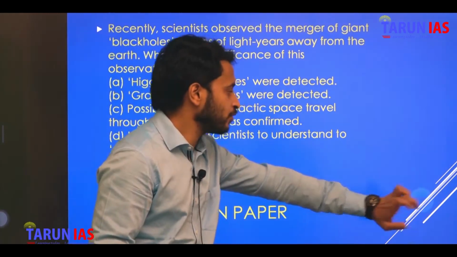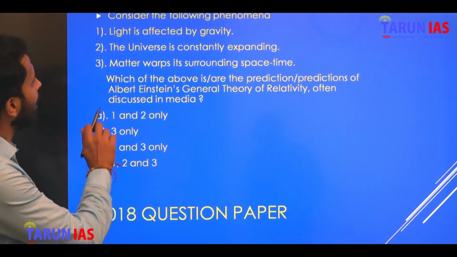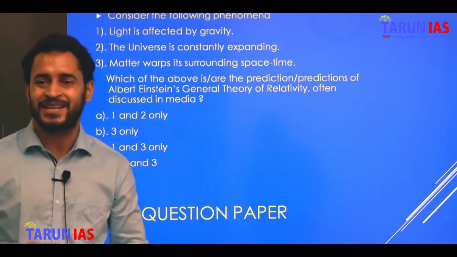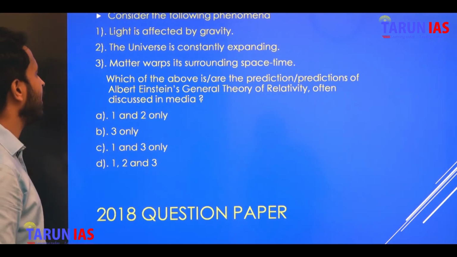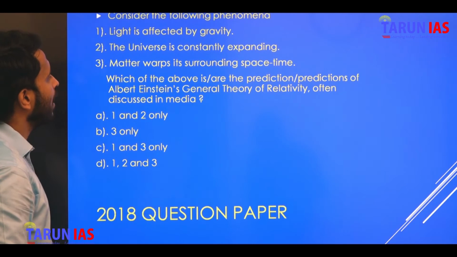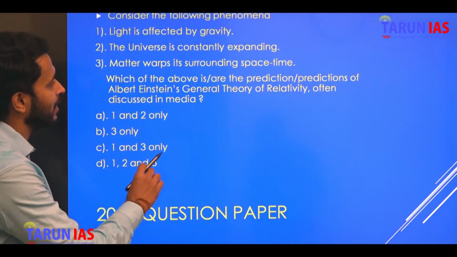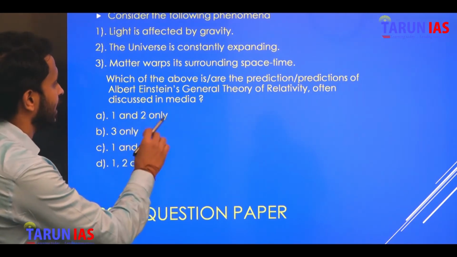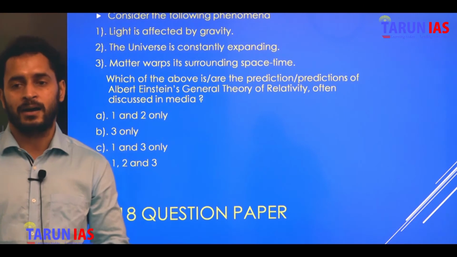Now, moving to the next question, that was from the 2018 paper. Again, this question is from physics only. Consider the following phenomena: light is affected by gravity; the universe is constantly expanding; matter warps its surrounding space-time. Which of the above statements is a prediction of Albert Einstein's general theory of relativity, often discussed in media?